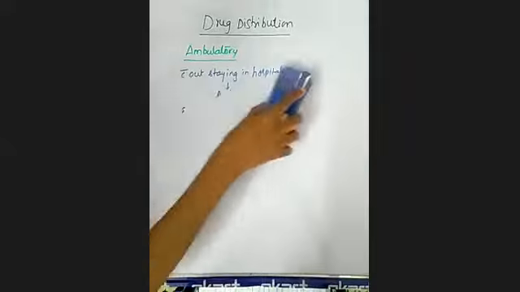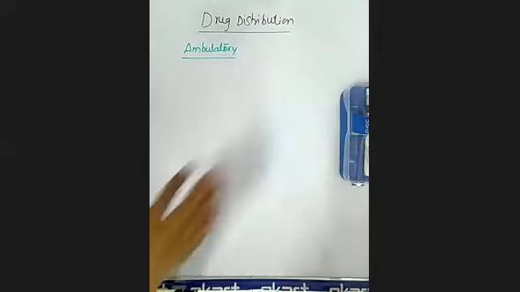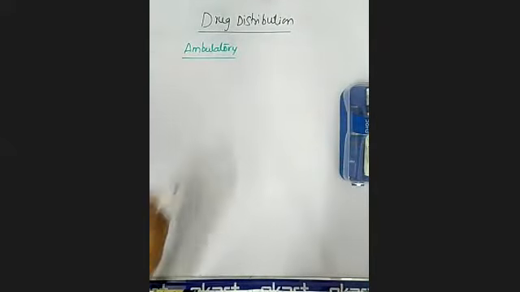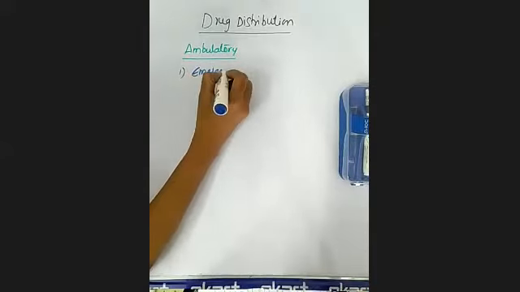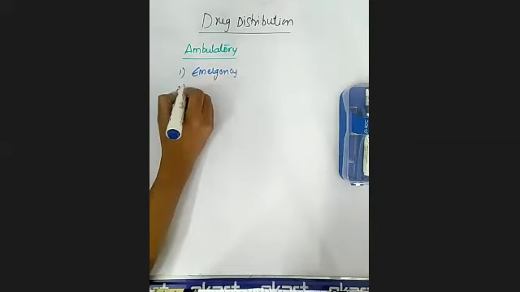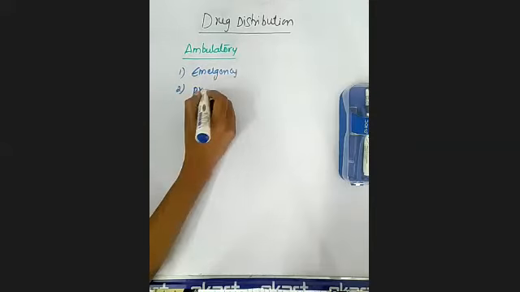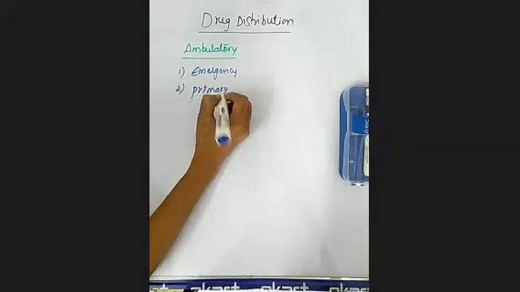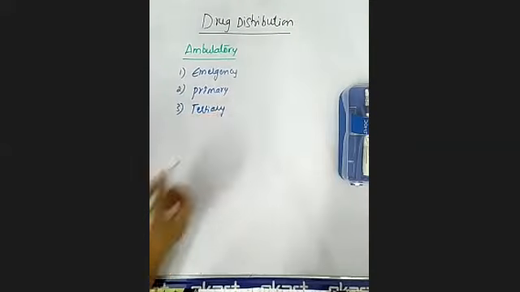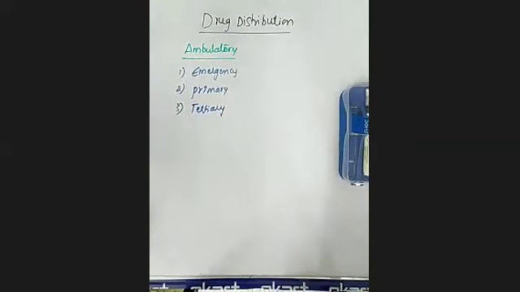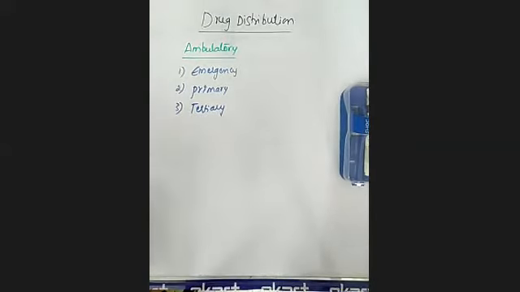There are three different categories of ambulatory patients. The first one is emergency, the next is primary, and the third one is tertiary. These are the three categories of ambulatory patients that you will observe.